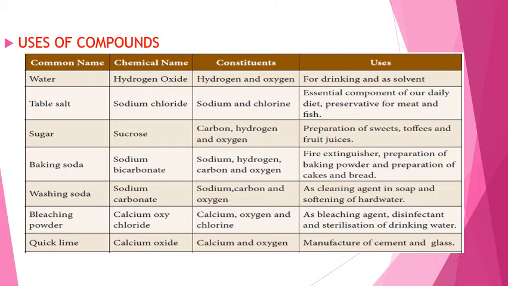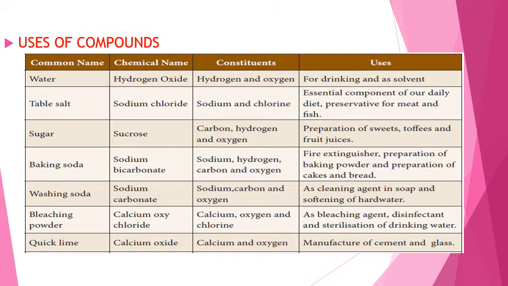Next compound is bleaching powder. The chemical name for bleaching powder is calcium oxychloride. The constituent elements of bleaching powder are calcium, oxygen and chlorine. It is used as a bleaching agent, disinfectant and for sterilization of drinking water.